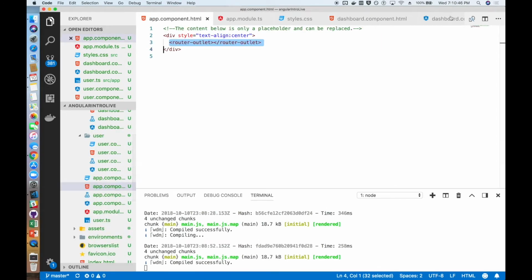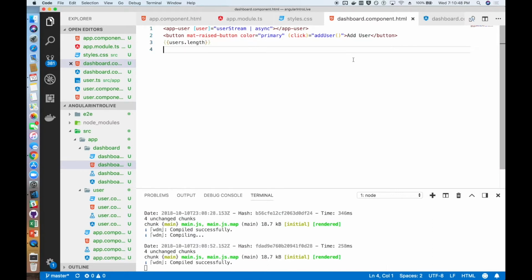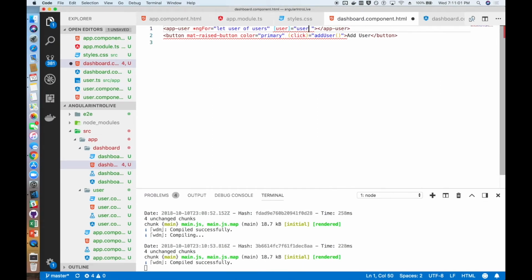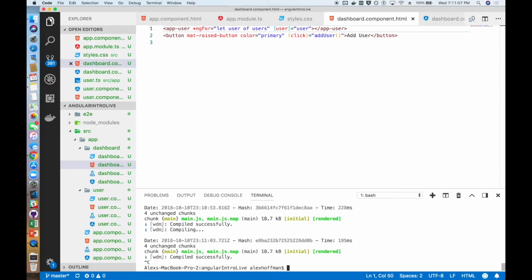So, first thing, we want to make sure that we go back into our component and we want to get it back to the state before we were looking at the user stream, or we're just looking at the users. And here I accidentally left my pipe in, even though I took out the async, so it took me a few seconds before someone was able to tell me what I had done wrong. And now we've got our app back to where it was.